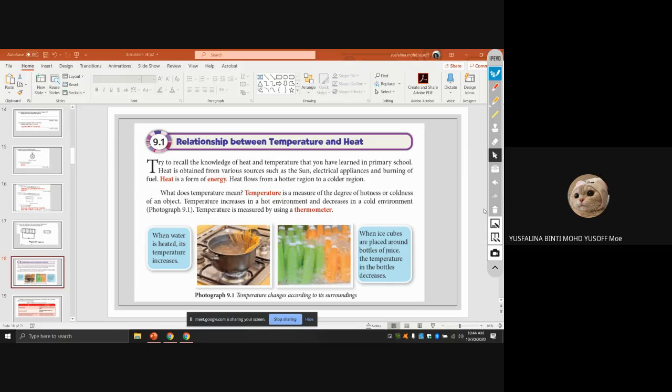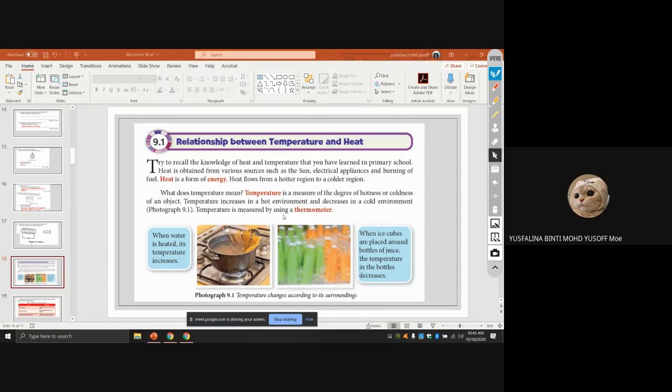So what does temperature mean? Temperature is the degree of hotness of an object. Temperature increases in a hot environment and decreases in a cool environment. What apparatus do we use to measure the temperature?